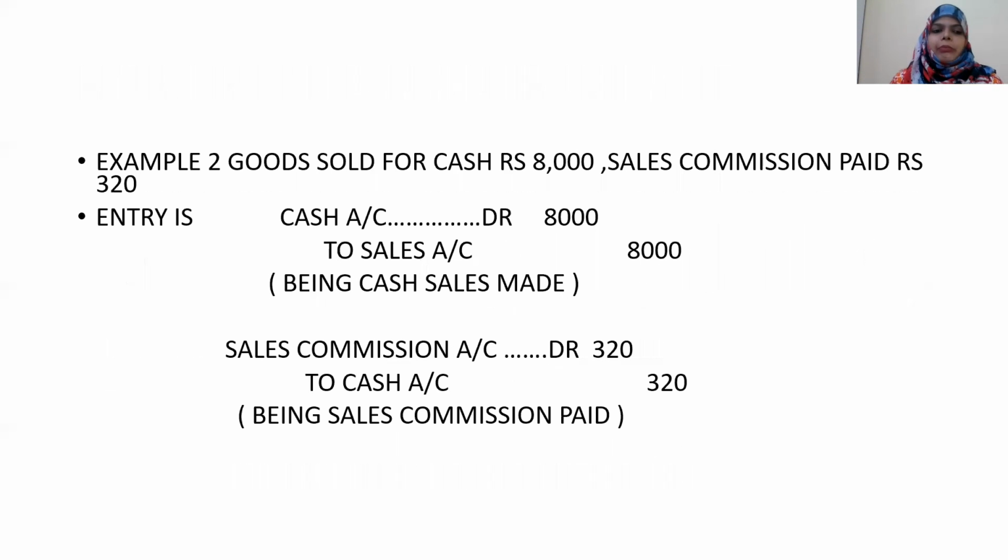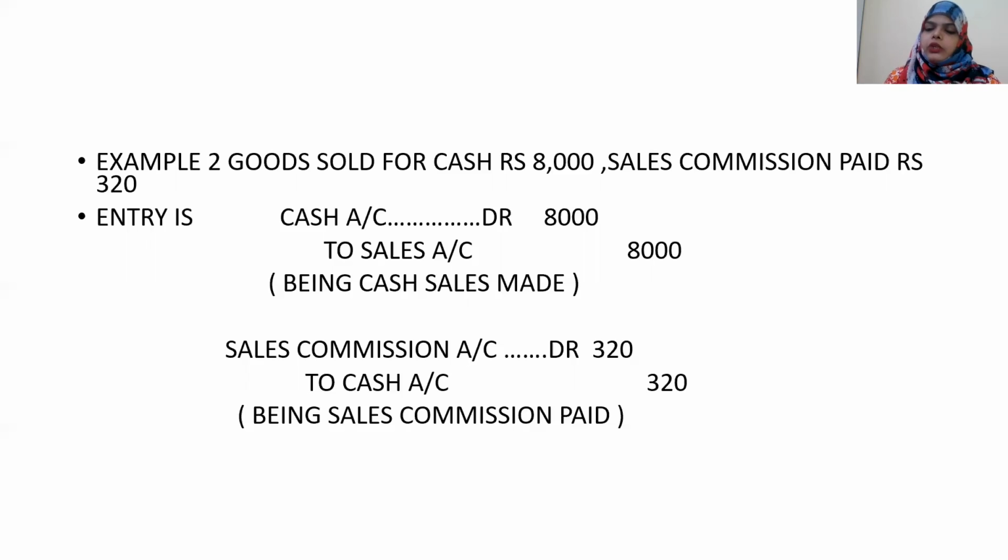Next transaction, example 2. Goods sold for rupees cash 8,000, sale commission paid rupees 320. So here we have two different transactions. Cash account debited 8,000, to sales account 8,000, being sales made. The next one is sales commission account debited 320, to cash account 320.